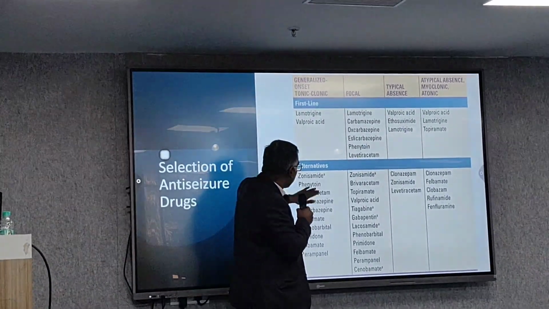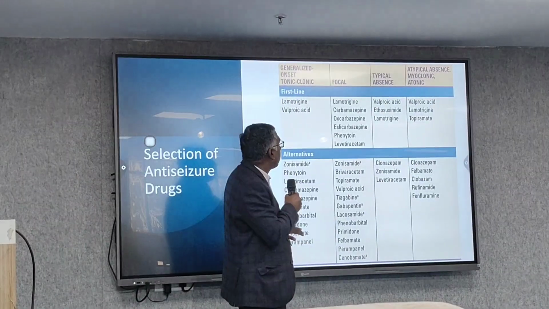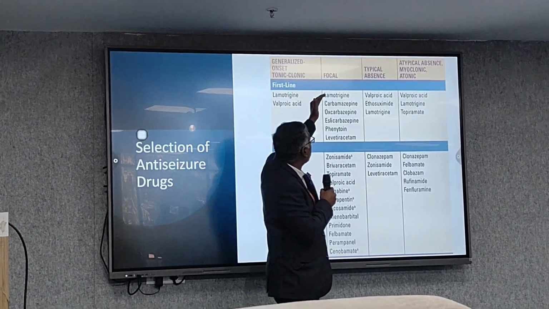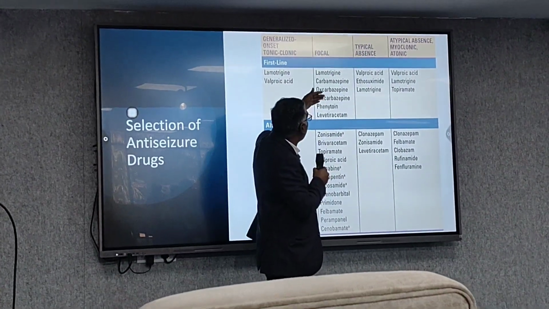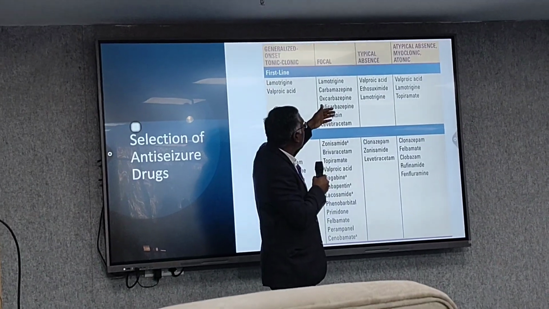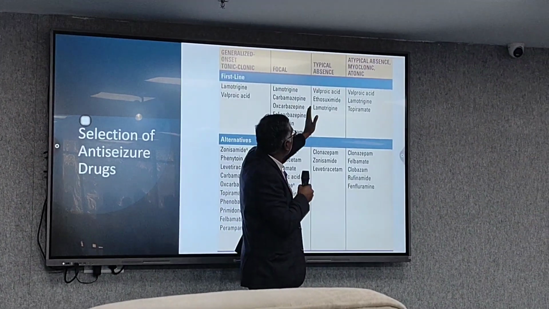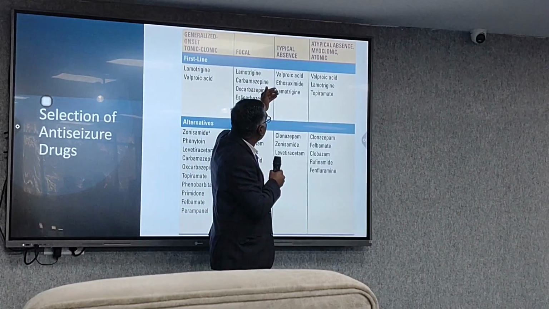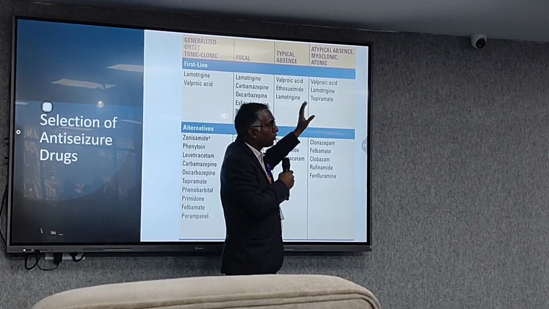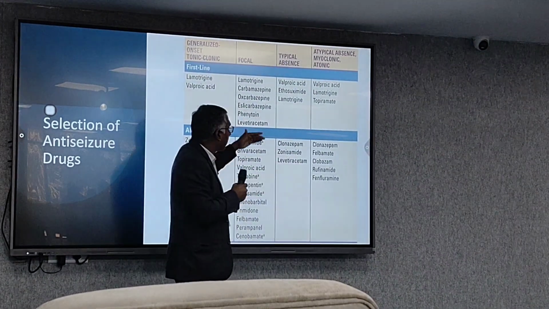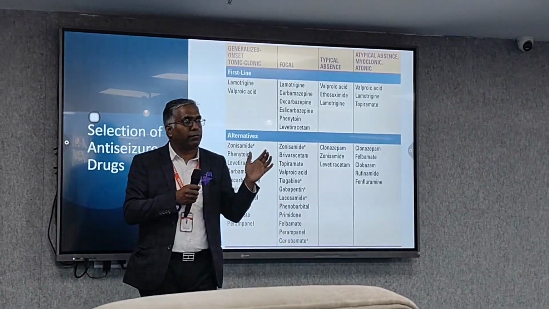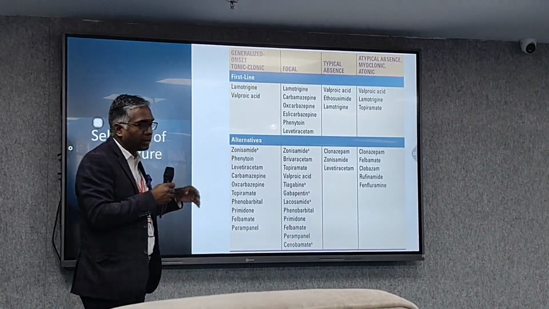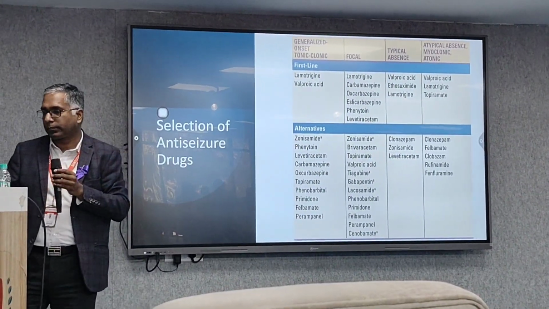If they are not working, then we can use alternative medication. If the patient is suffering from focal epilepsy, we can try these 4-5 medications. For typical absence seizures, valproate, ethosuximide and lamotrigine are there. In first-line and second-line drugs, if we follow these, we can treat the patient very easily.